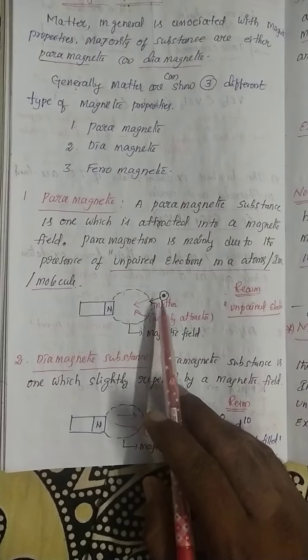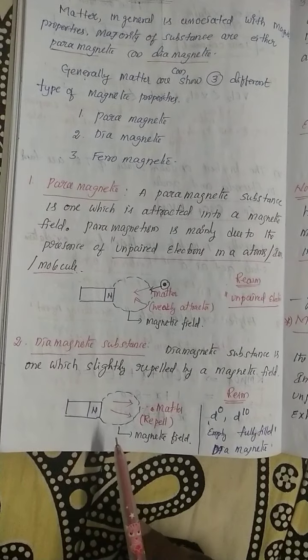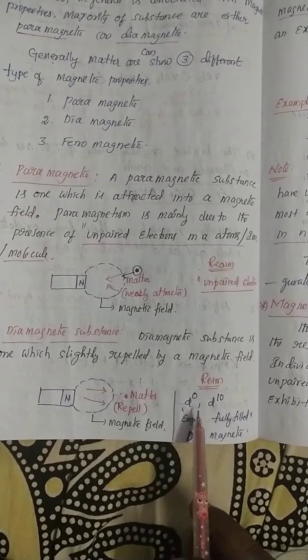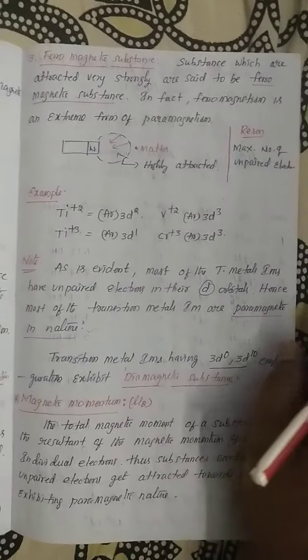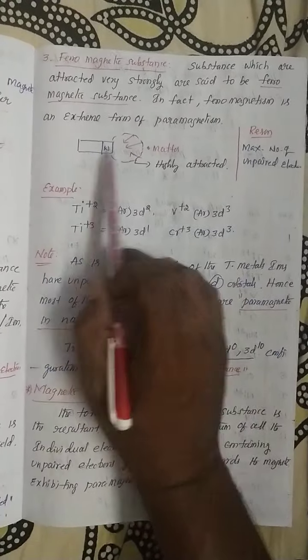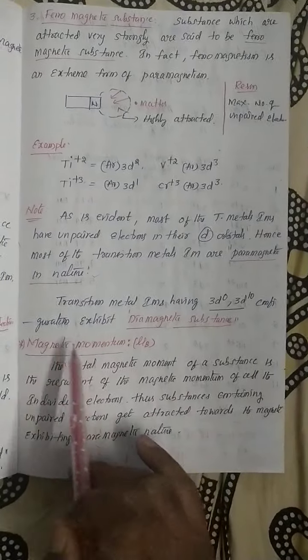The substance is weakly attracted toward the magnetic field. Diamagnetic substances are repelled from the magnetic field, due to the d orbital having either 0 electrons or 10 electrons. And ferromagnetic substances are highly attracted towards the magnetic field due to the maximum number of unpaired electrons. Is it clear, students?